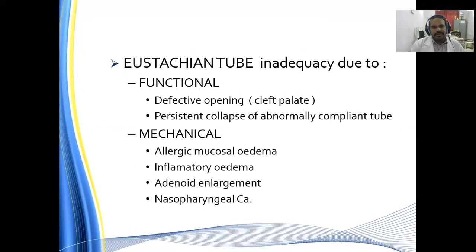Mechanical causes are mostly allergic mucosal edema, inflammatory edema, adenoid enlargement, and nasopharyngeal carcinoma. With respect to allergy, the mucociliary lining is prone to allergy, which leads to allergic mucosal edema. Then we have an inflammatory process which is going on subclinically. Again, this leads to edema, as well as adenoid enlargement. Adenoid enlargement will obstruct the eustachian tubal opening at the level of the nasopharynx, leading to tubal dysfunction, as can nasopharyngeal carcinoma.